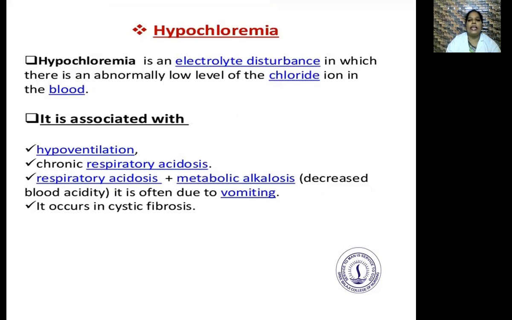Hypochloremia is an electrolyte disturbance when there is an abnormally low level of chloride present in the blood.